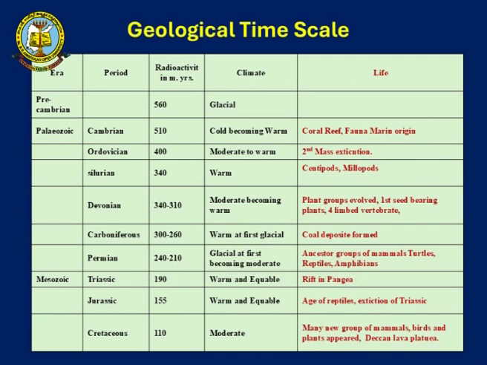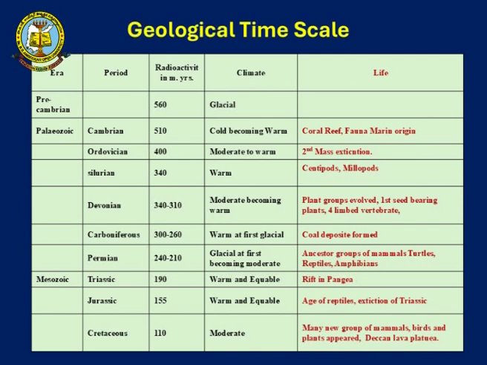Then next comes the Ordovician period, which dates back to 400 million years ago, which is moderate in temperature, and we had the mass extinction of early life. Next comes the Silurian period, which was warmer, and this also led to the formation of fern type of grasses.